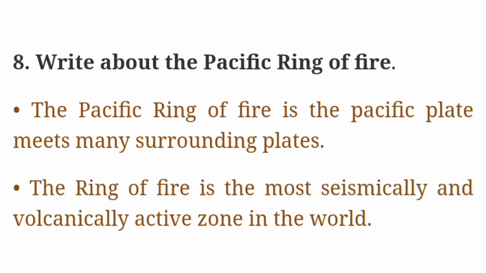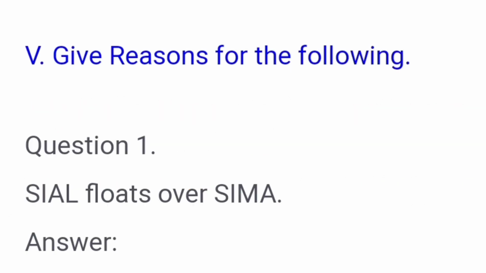Eighth question, write about the Pacific Ring of Fire. First point, the Pacific Ring of Fire is where the Pacific plate meets many surrounding plates. Second point, the Ring of Fire is the most seismically and volcanically active zone in the world. Fifth Roman letter, give reason for the following. First question, Sial floats over Sima.